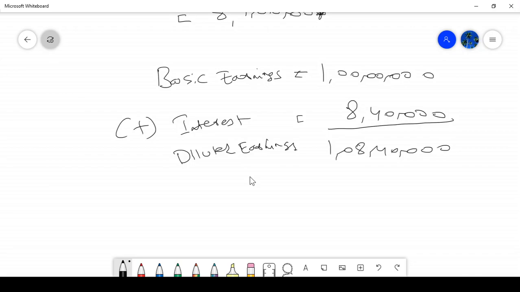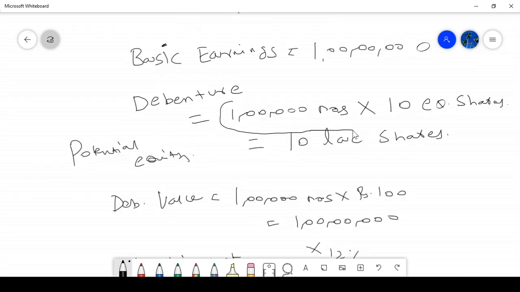Just look here: 1 lakh debentures into 10 equity shares equals 10 lakh shares. That 10 lakh only I am adding here.